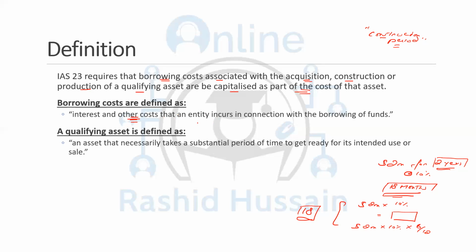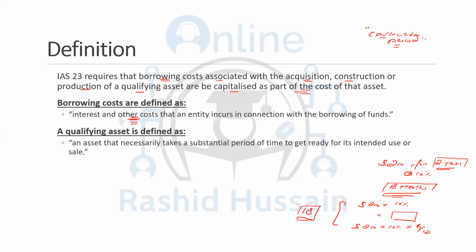For example, you're taking the loans in the foreign currency, and if there's a movement in the foreign currency due to the exchange rates, that exchange gain or loss is also attached to this borrowing cost. So for example, if you're taking the loans and you're giving premiums to have the loans, those premiums which you are paying should be regarded as the borrowing cost as well. So borrowing cost doesn't mean the interest only on the loans.